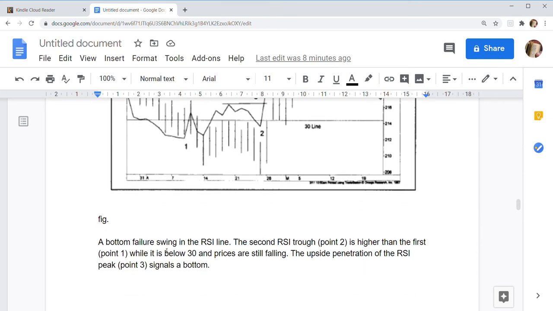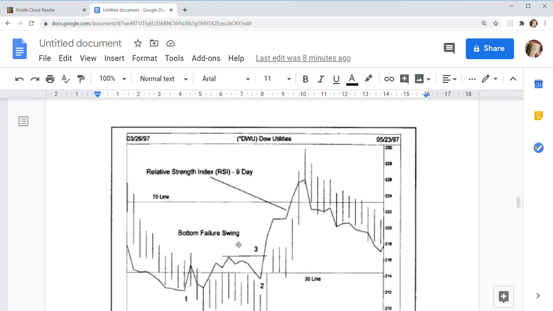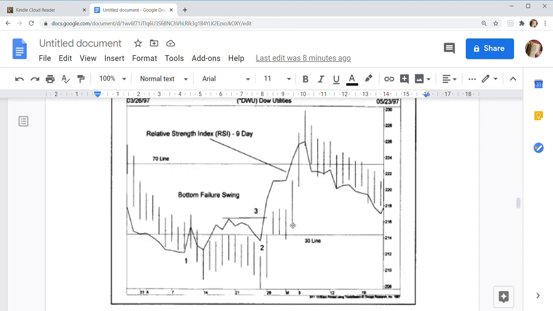A bottom failure swing in the RSI line: the second RSI trough, point 2, is higher than the first, point 1, while it is below 30 and prices are still falling. The upside penetration of RSI peak 3 signals a bottom. So this is a bottom failure swing.